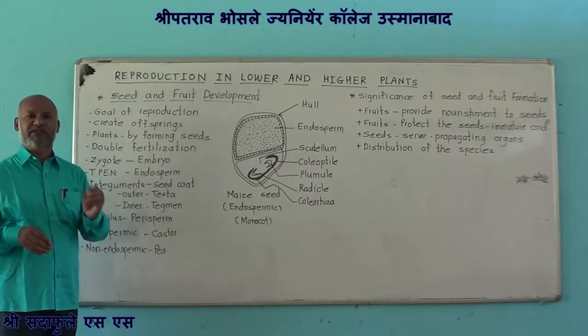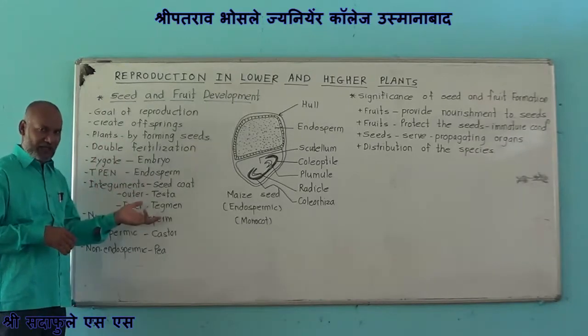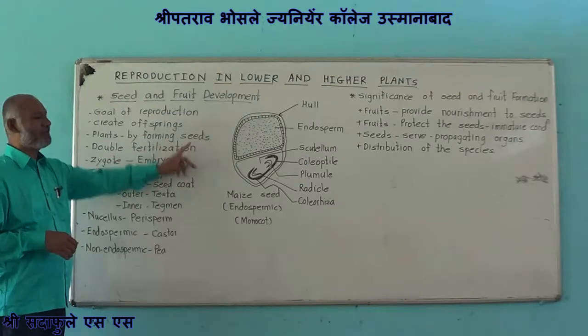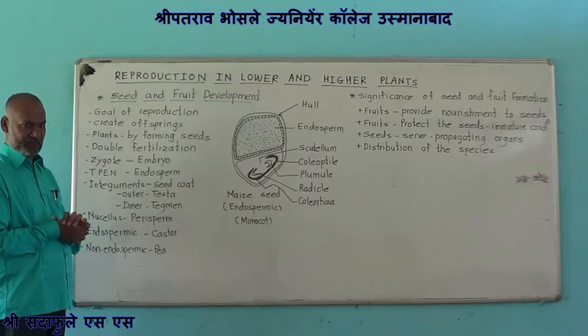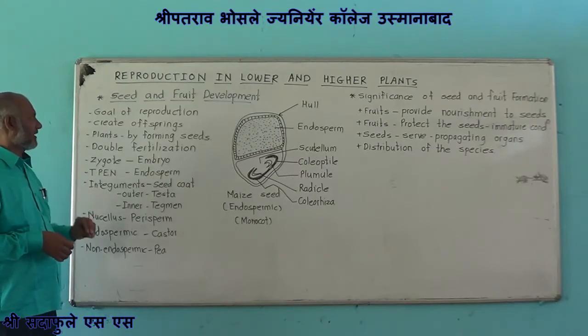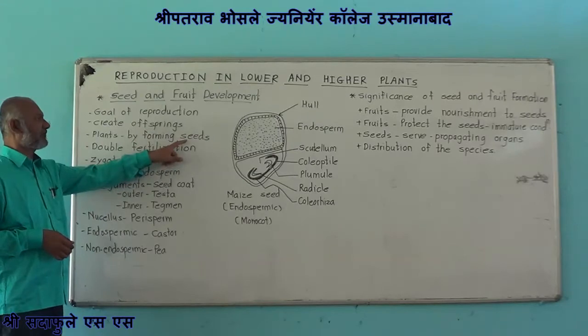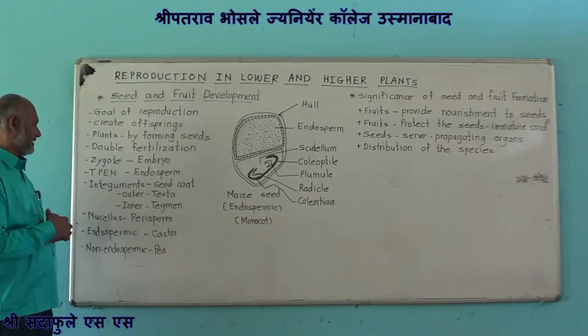In plants, these new offsprings are always produced from seeds. During sexual reproduction in flowering plants, there is formation of seeds, and these seeds later on produce offsprings.